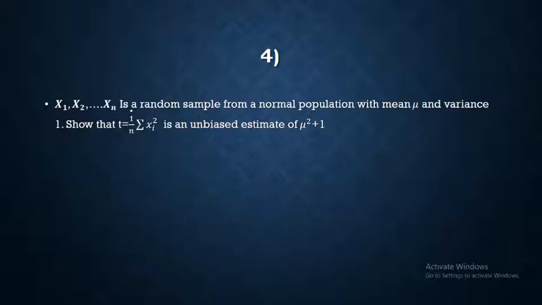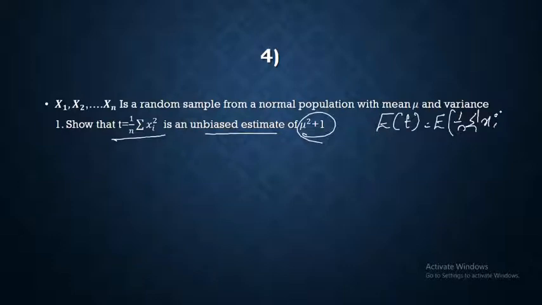x1, x2, up to xn is a random sample from a normal population with mean mu and variance 1. Show that T is equal to 1 by n summation xi square is an unbiased estimate of mu square plus 1. So you have to show that expectation of T is equal to expectation of 1 by n summation xi square is equal to mu square plus 1. So let's have a look at the answer.